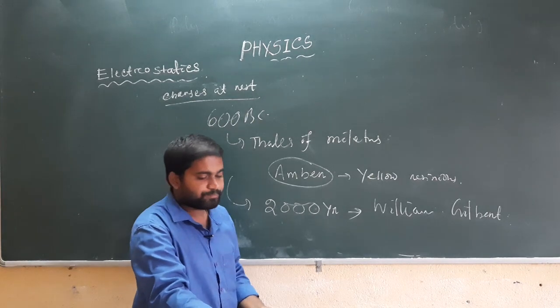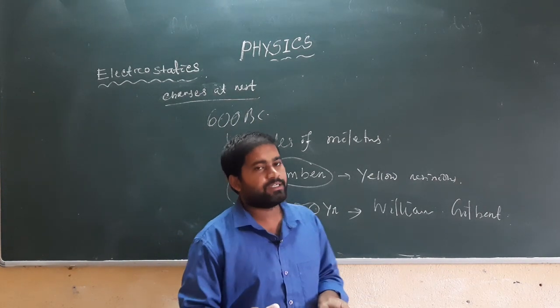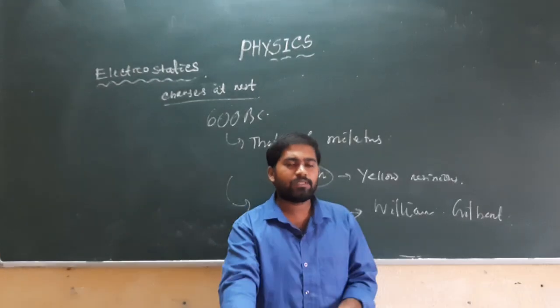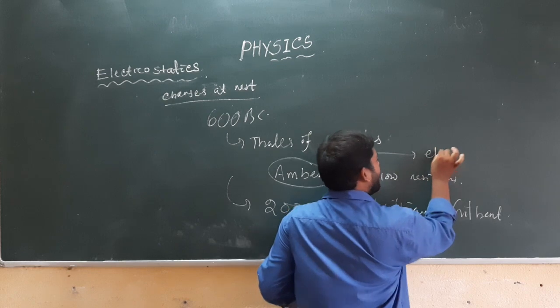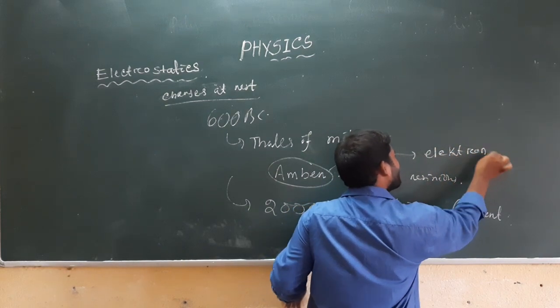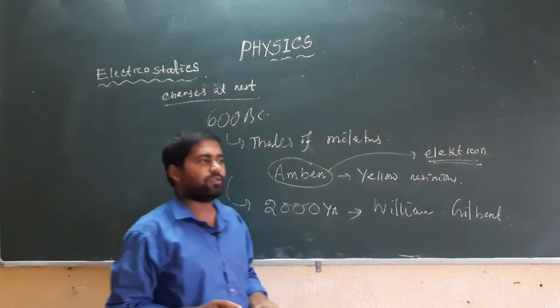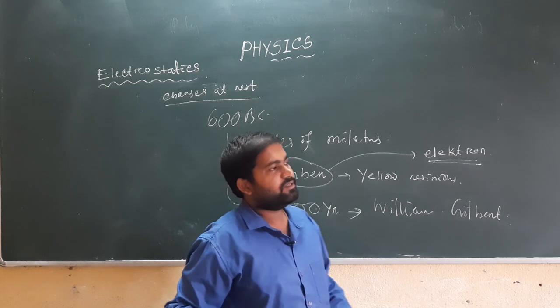In the Greek language, amber is known as electron. Amber is called electron in Greek.